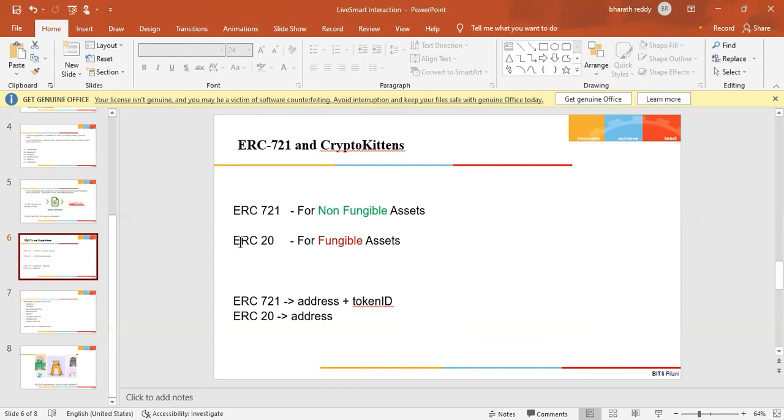This means any value derived for an ERC721 token comes from its rarity and how unique it is. This is opposite to something fungible, which has the same value, like ERC20, or you can take our money as an example, like currencies.